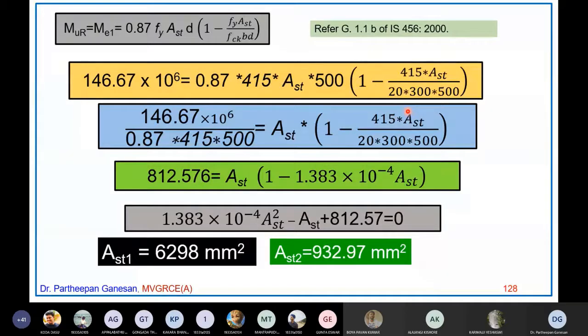Obviously, as I told you, we will always take the smallest value, because if you go for a higher value, it will become an over-reinforced section, which will experience sudden brittle failure, and the cost will also increase enormously, because you are providing almost 7 times the reinforcement. So we will not go for AST1, we will go for AST2. Let us say this value is 933, that is A.